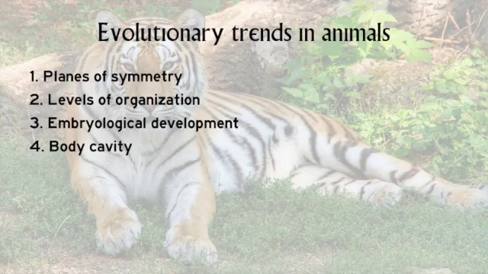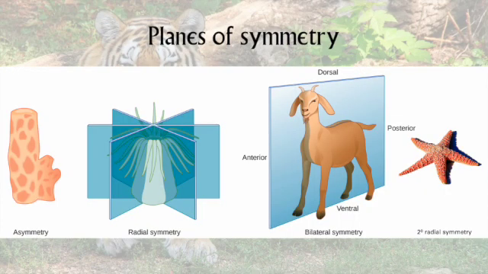Similar to the other kingdoms, we see evolutionary trends. Here are 4 of them, which are important. Planes of symmetry sounds very mathematical, but it's a pretty straightforward concept that we've seen before, as in flowers. Sponges, which are some of the most basal animals with many ancestral characteristics, are asymmetric in their construction.